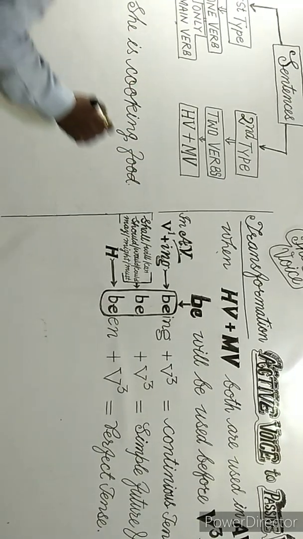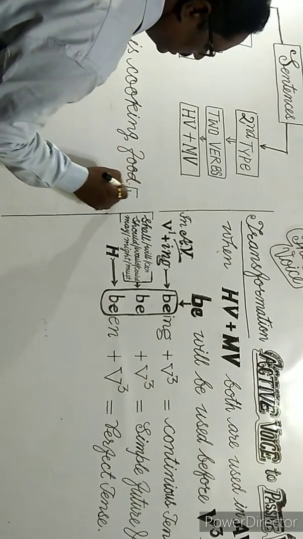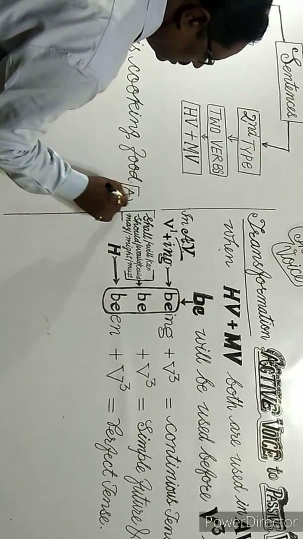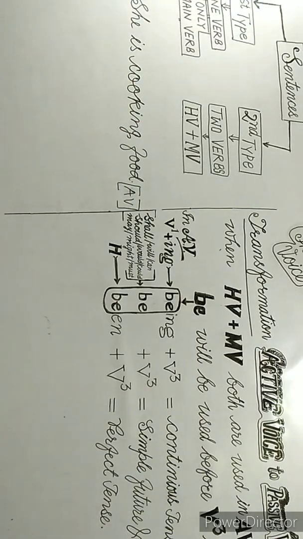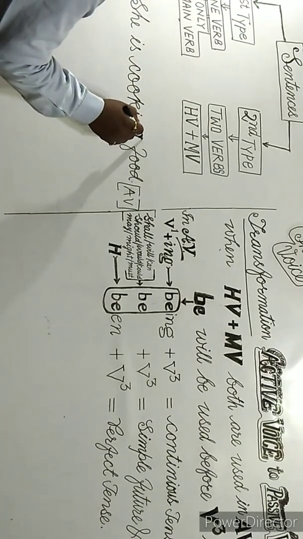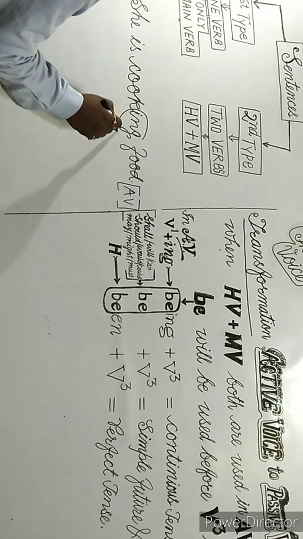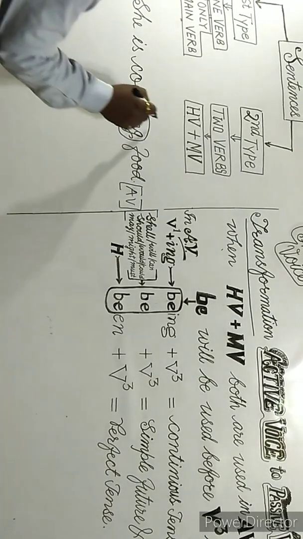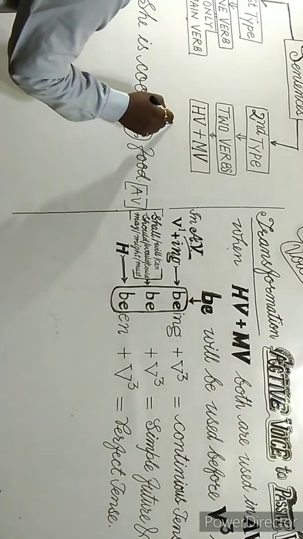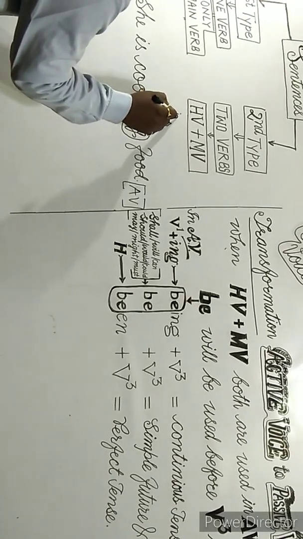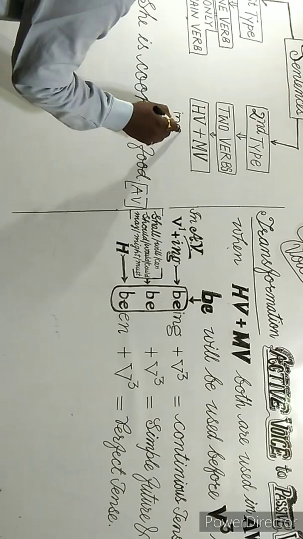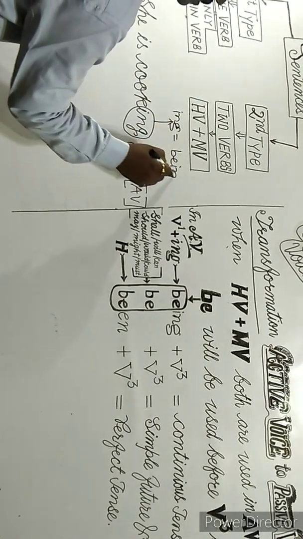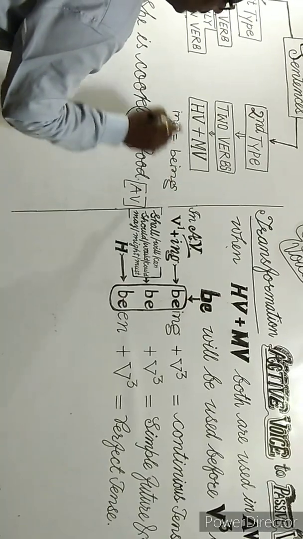This sentence is in active voice. Here you see ing, and whenever ing is used in active voice, in passive voice ing means being.